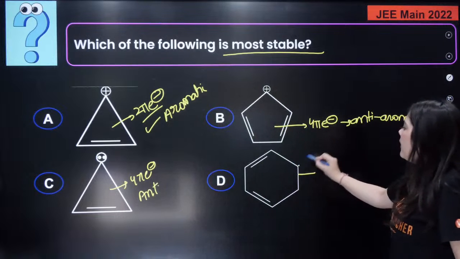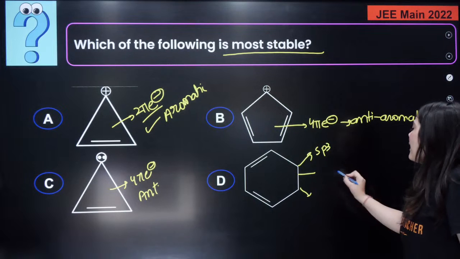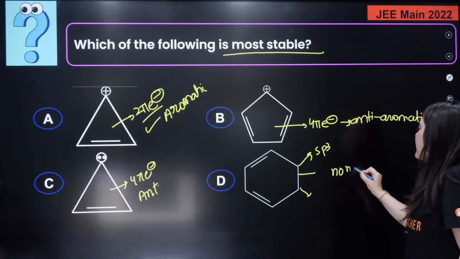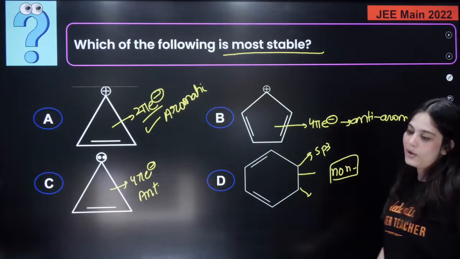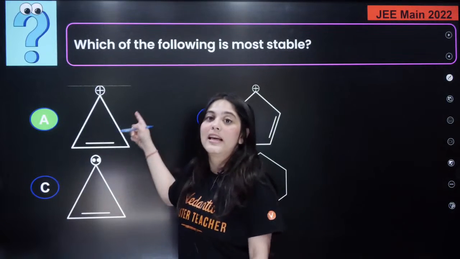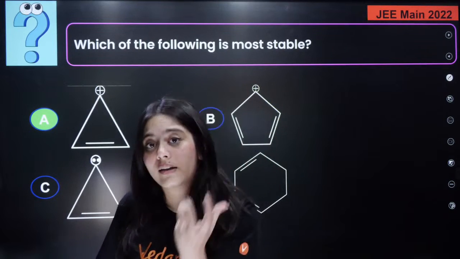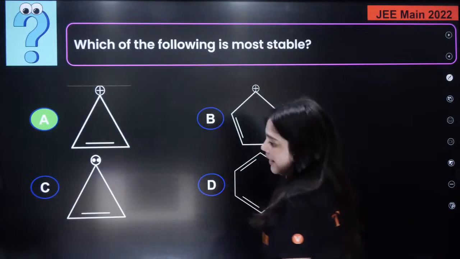Here can you see sp3 hybridized carbons are there, so these are actually non-aromatic compounds, right? I hope this thing is clear. So the correct answer is A because here a 2 pi electron system is there and we know it follows the Huckel rule. Very easy, basic question.